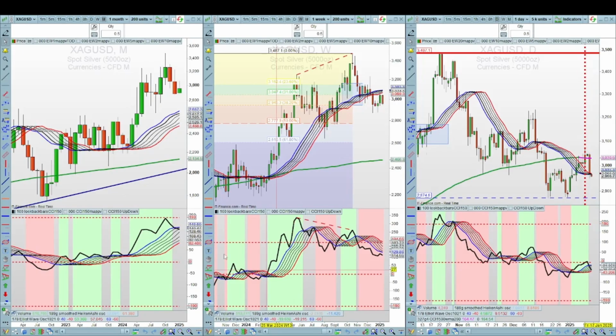So first, looking at the silver price, we look at the long-term trends on silver on the monthly, the weekly and the daily. So on the monthly, first off, you can see the CCI has broken into that moving average range, whereas the price is still above that moving average. For those new to the channel, if you want to learn how to draw these moving averages on the CCI and the price, they're attached in the description below in a separate video. But on this one, on the monthly, somewhat bullish to neutral on momentum.